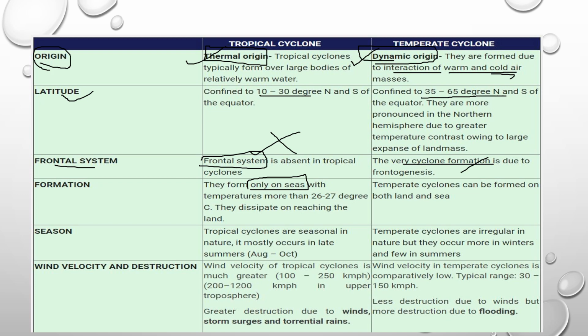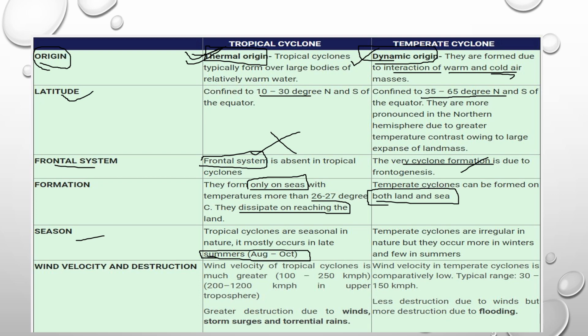This is very important: tropical cyclones dissipate on reaching land, because the intensity of the cyclone just stops when it reaches the land. Temperate cyclones can form both on land and sea. It's very important. As for season, most tropical cyclones occur in summer because of the huge temperature. Its origin is because of the temperature itself, so that is why it occurs mostly in summer.